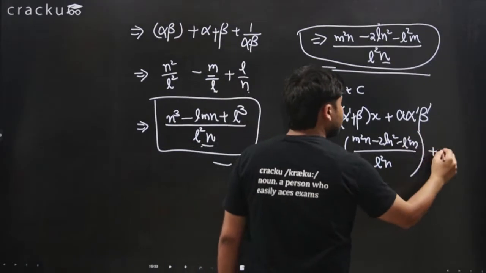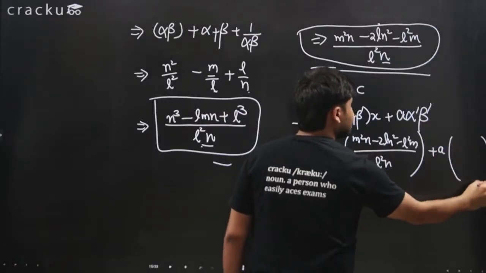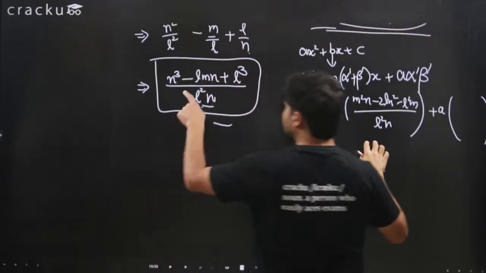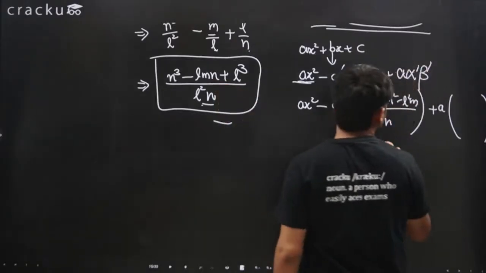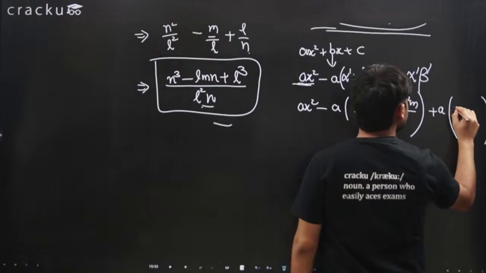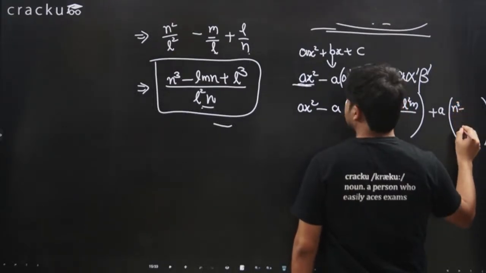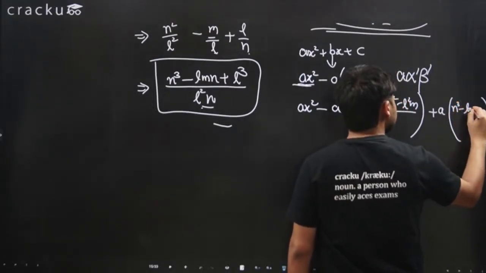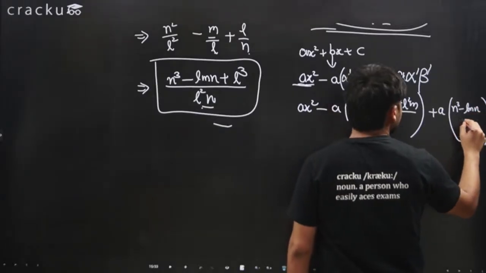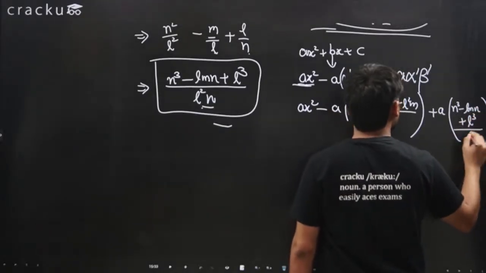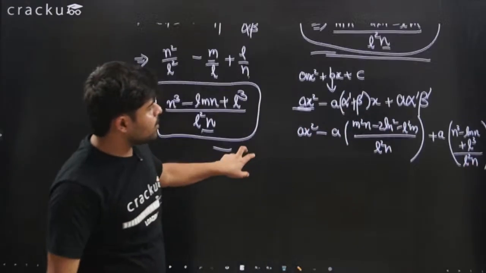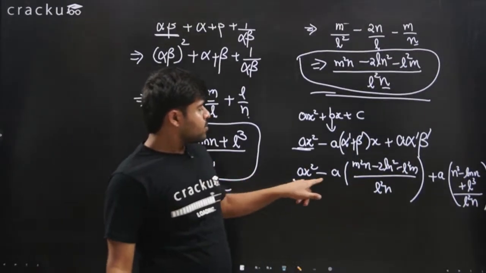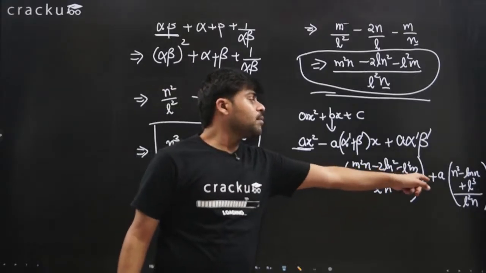Plus a times alpha times beta, the new product. The new product is this: n cube minus lmn plus L cube over L squared n. So this is n cube minus lmn plus L cube over L squared n. So this is the new equation, ax squared minus a times this plus a times that.